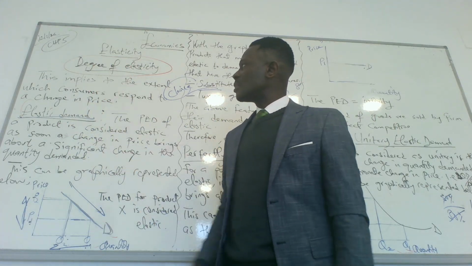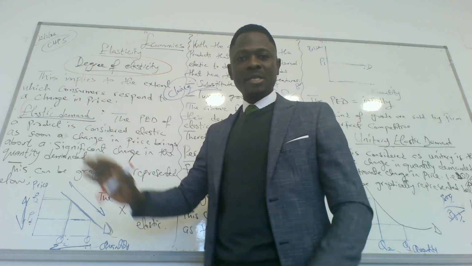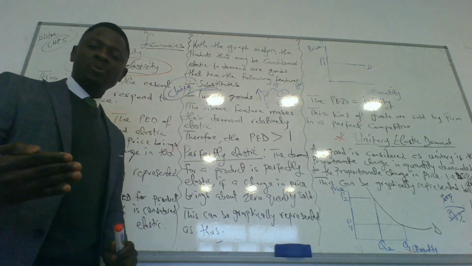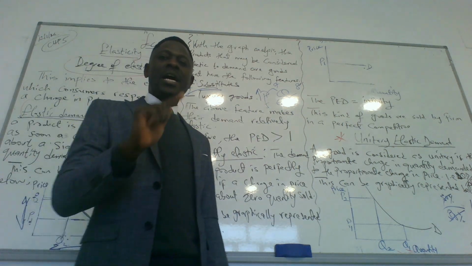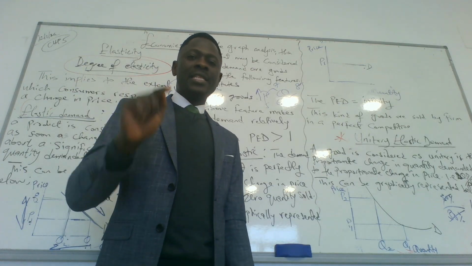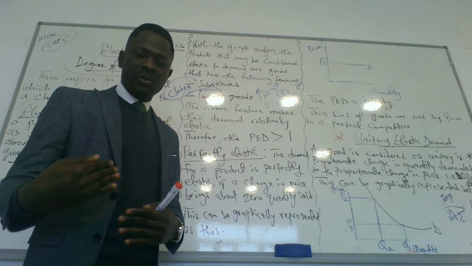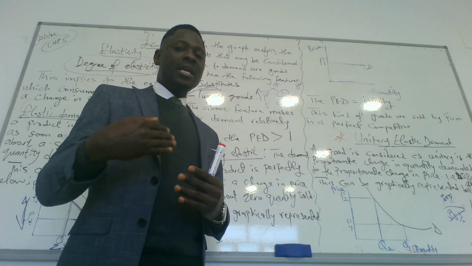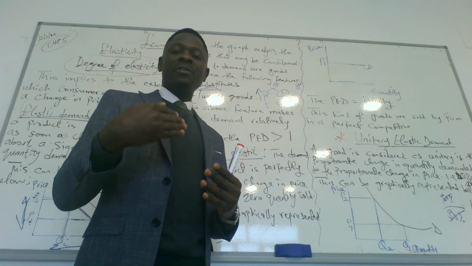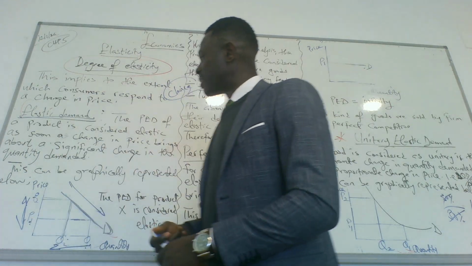Degree of elasticity. This applies to the extent to which consumers respond to a change in price. So it's about how consumers are responding towards a change in price. Remember, a change in price could be either an increase in price or a decrease in price. So here we're going to talk about either an increase or decrease. So if consumers continue to buy a product as a result of a change in price, that means the product is responsive to price, which means it's elastic. So let's look at elasticity anyway.